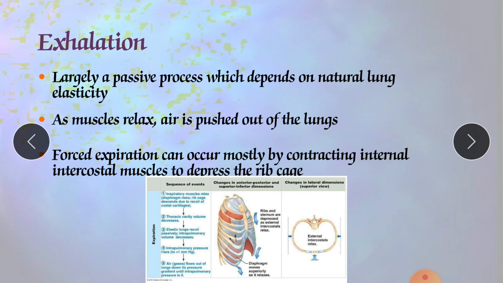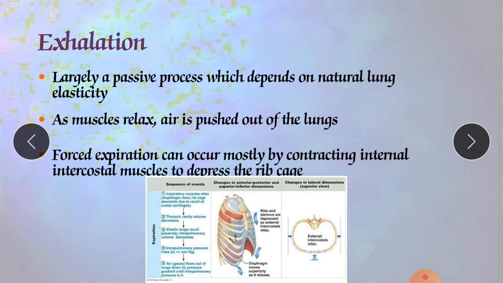This movement decreases the vertical, lateral and antero-posterior diameters of the thoracic cavity. So all these diameters decrease, and the cavity comes back to its normal position, which decreases the lung volume. That is the ultimate effect: it decreases the lung volume. In turn, the alveolar pressure increases to about 762 mmHg.